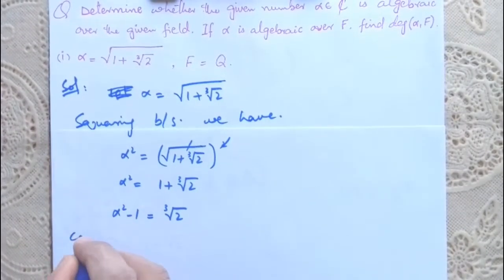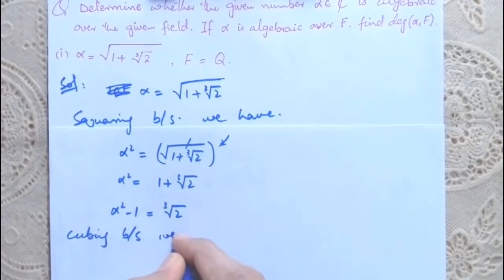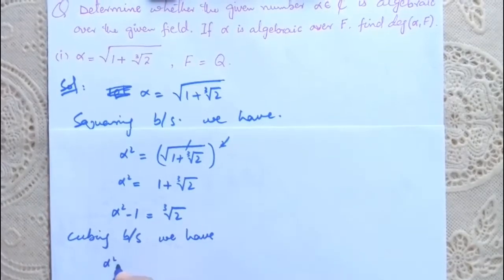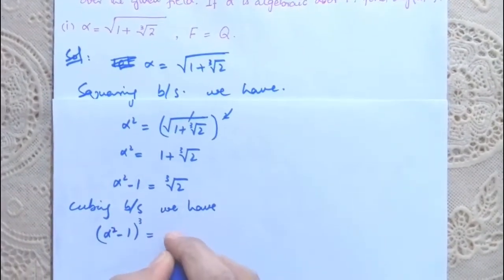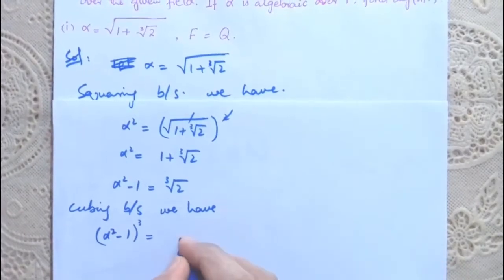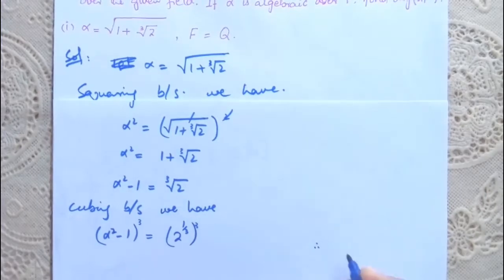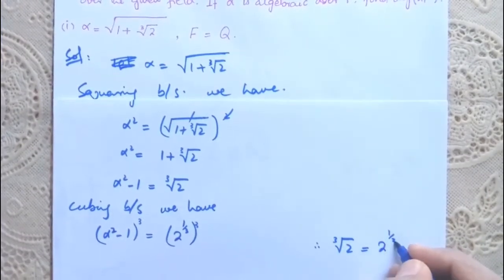So now cubing both sides, we have (alpha square minus 1) whole cube is equal to (2 power 1 by 3) whole cube, because cube root of 2 is equal to 2 power 1 by 3.